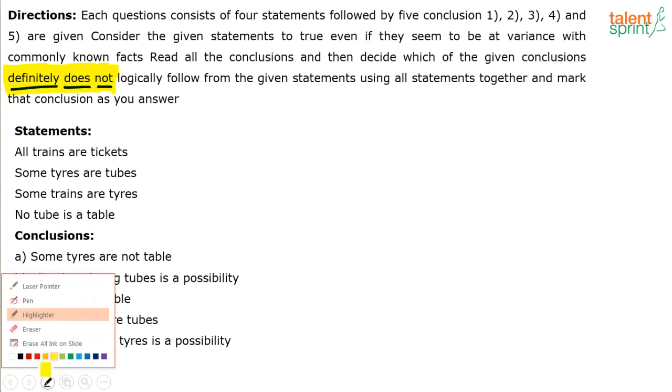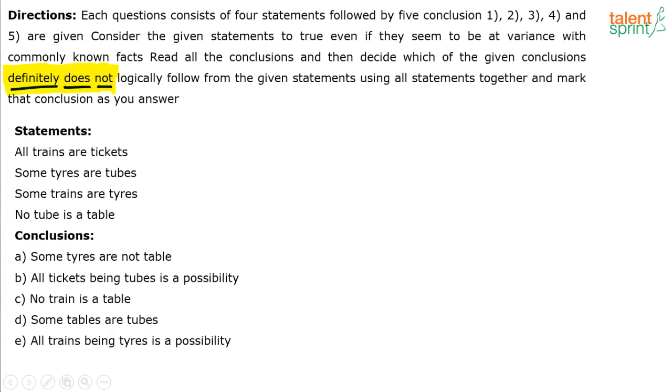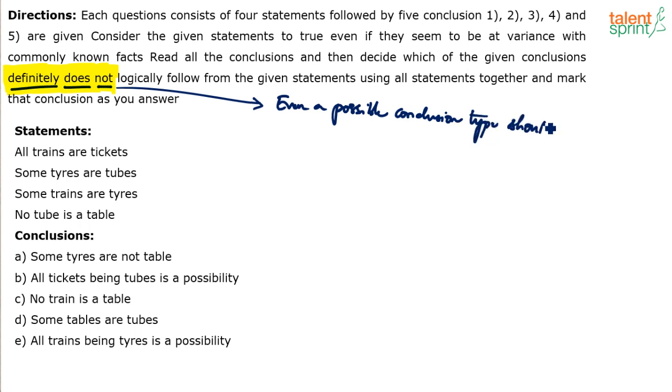Let me highlight. And now solve it. Definitely does not follow. Now understand the context here. When you say definitely does not follow, even the possibility should be considered as wrong. Even if a conclusion is possible, even a possible conclusion type should be neglected. Why? Because that conclusion is only possible. It should be definitely wrong. Even if it is possible, is it definitely wrong? No. It is possible in some cases, right?